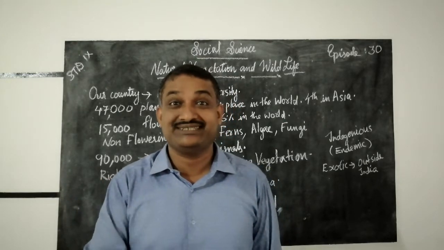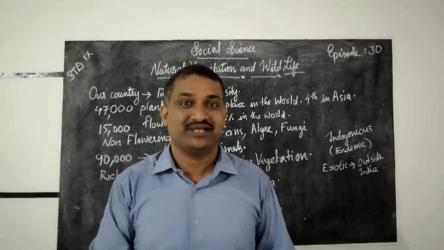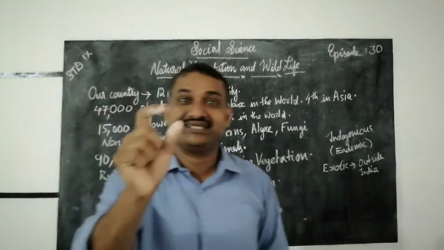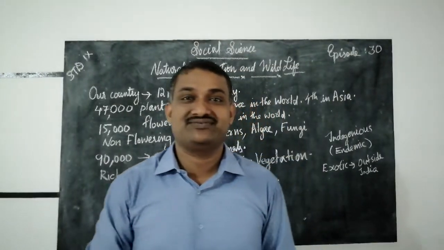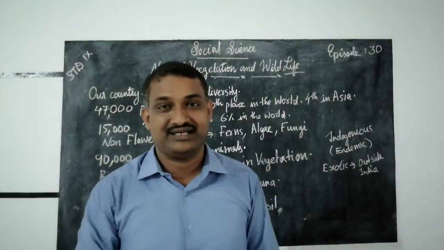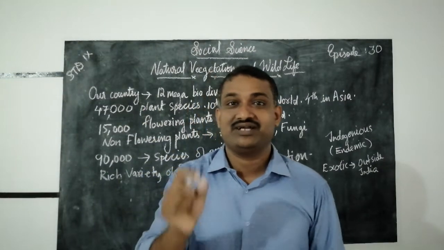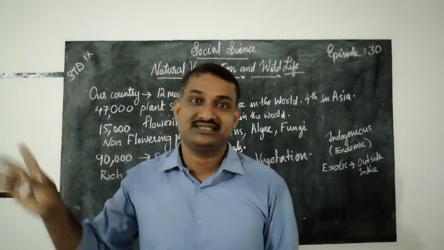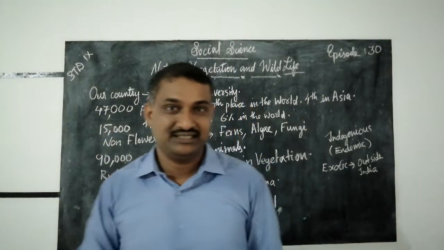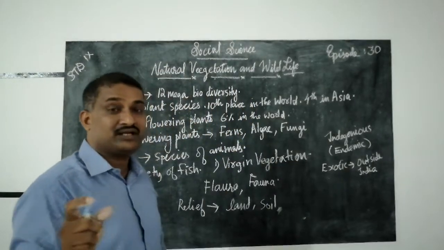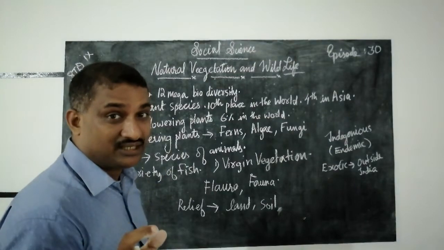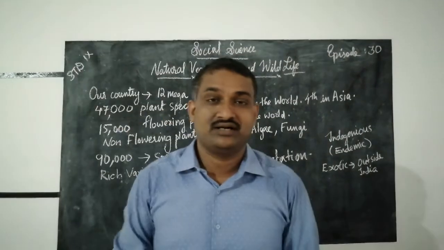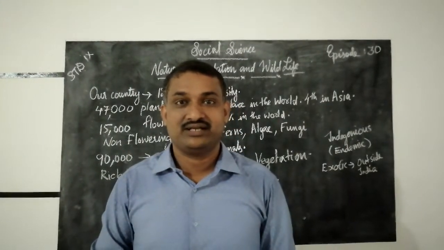Our country's contribution is 6% of the total flowering plants in the world. How many flowering plant species are there in our country? 15,000.